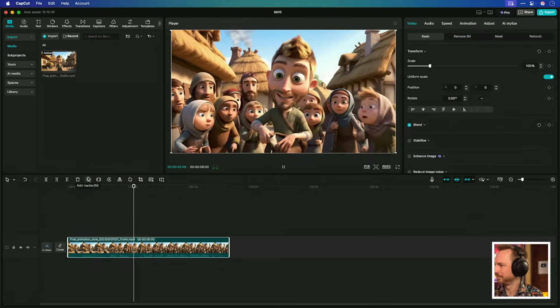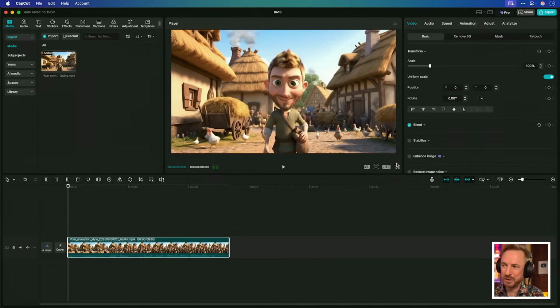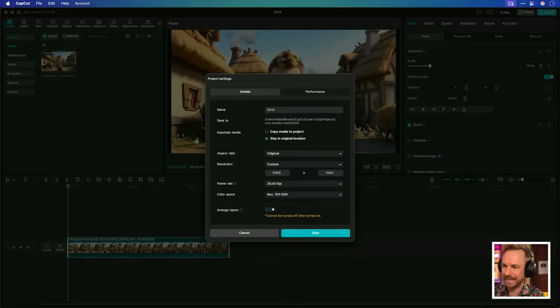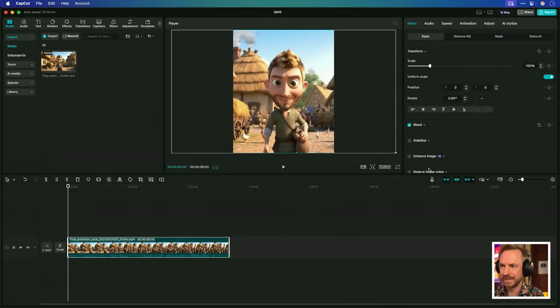Look at this. The sacred rectangle that holds all knowledge. First thing we're going to do is change the ratio here, and we're going to go to a custom ratio. We'll go to 1080 by Instagram friendly 1350. Click OK to that, and you'll see it resizes things, but don't worry, it's as easy as this to just resize the video inside the frame. This is going to be great for the Instagram feed.